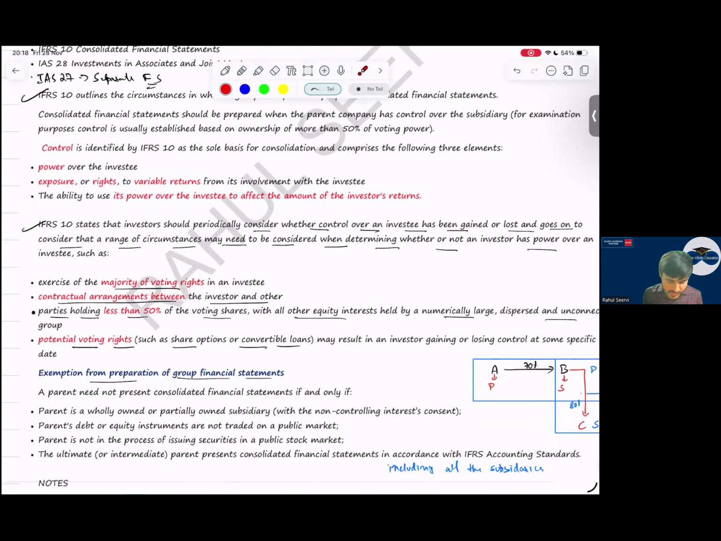When you have a good relationship with other investors. I have signed today. I have 40 percentage. My brother has 40 percentage. I have signed an agreement with him. So in that case, I control the company. So contractual arrangement between other investors.